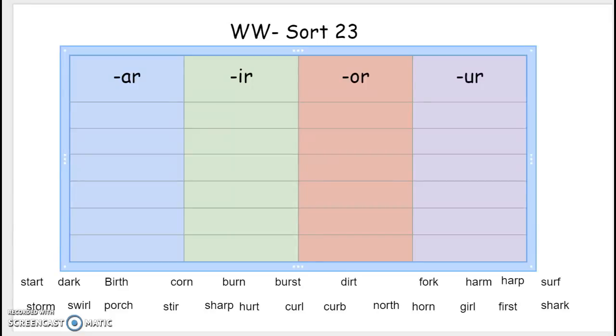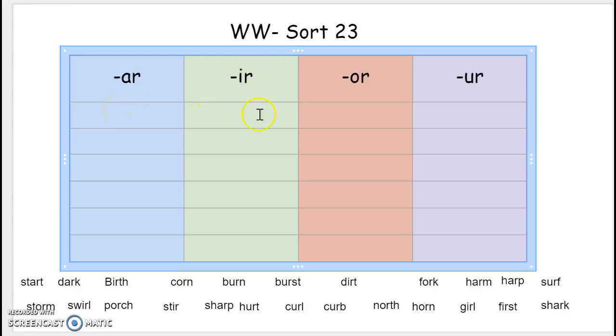This week we are doing Within Word Sort 23. These words have to do with our influenced vowels spelling patterns. So we have the vowel A, the vowel I, the vowel O, and the vowel U, but they are controlled by the R after each vowel. Two of these columns sound the same.